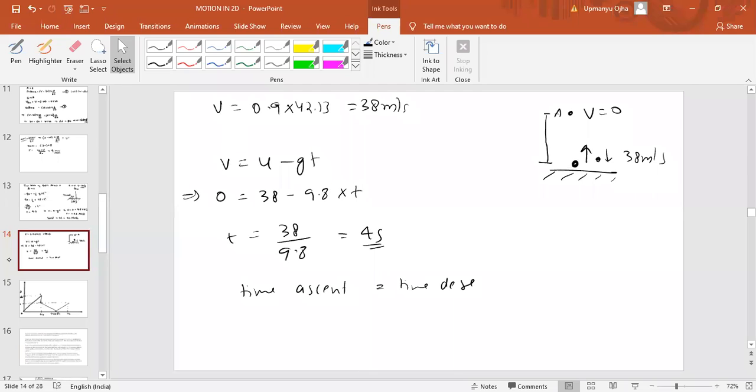And D is also not possible because total path length cannot decrease. The path length should always increase. Okay. So D is also wrong. Total path length means distance. Distance cannot decrease. Okay. Fine. So all the four graphs do not represent one dimensional motion.